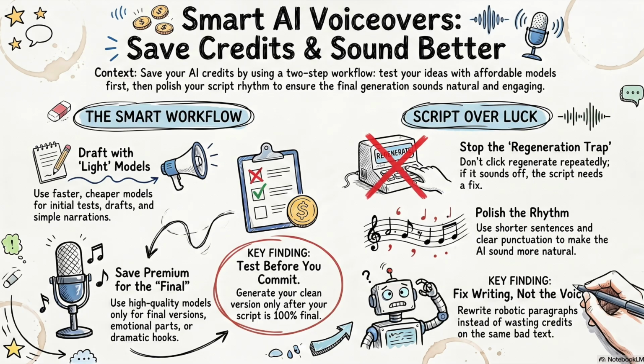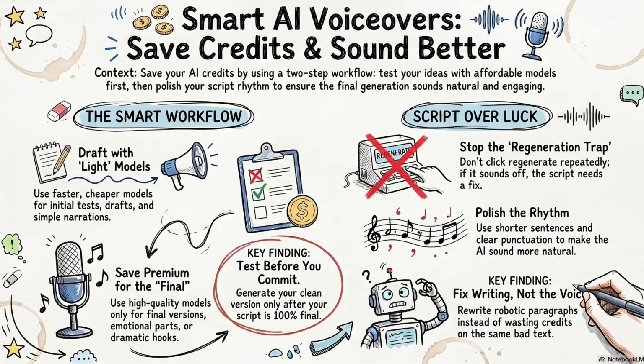Now let's talk about something beginners often miss. Credits are not only about the plan. Credits can also depend on the model you use. When you generate audio, ElevenLabs may give you different model options. Some models are more premium, some are faster, and some may use fewer credits in certain workflows. Before you generate a long script, check which model you are using. This matters because if you use the most expensive or highest quality model for every single test, draft, and small change, you may waste credits.